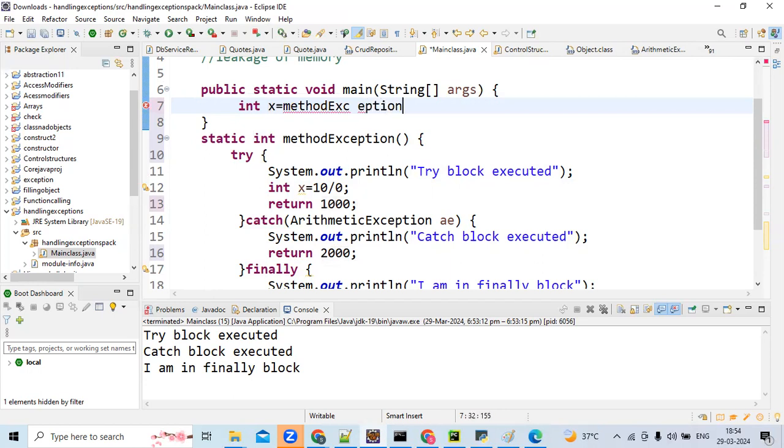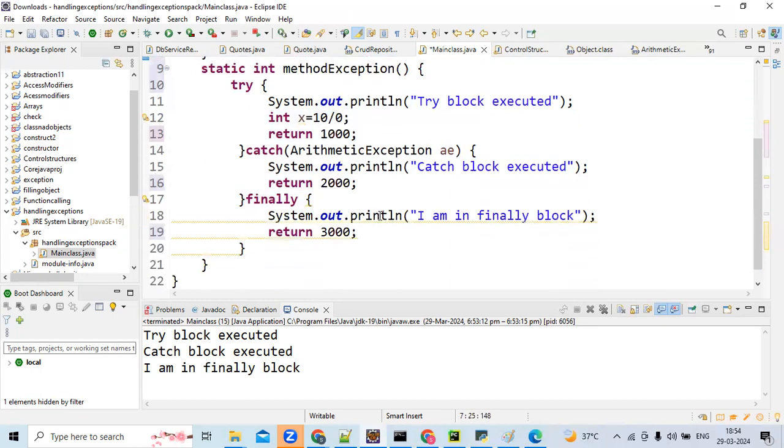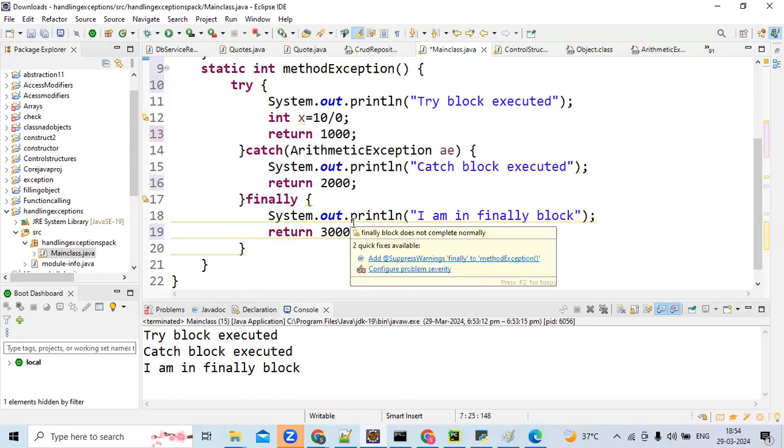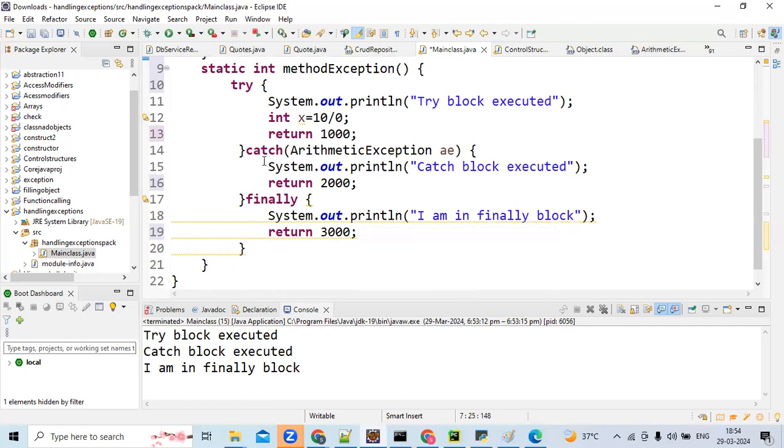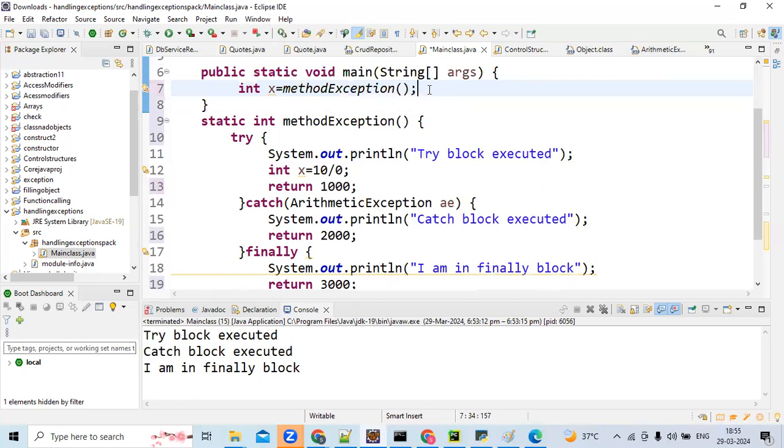Now what is the value that x contains? 3000. Exactly. Why? Because if there are multiple return statements, the return statement in the finally block is the one considered. Is it okay, Sumant? Let us execute and try.